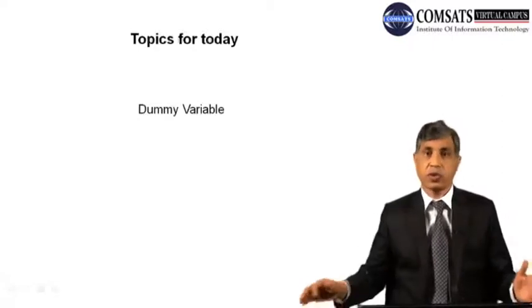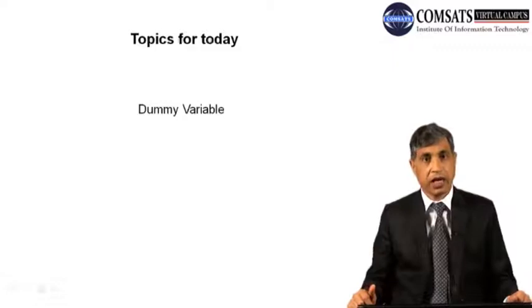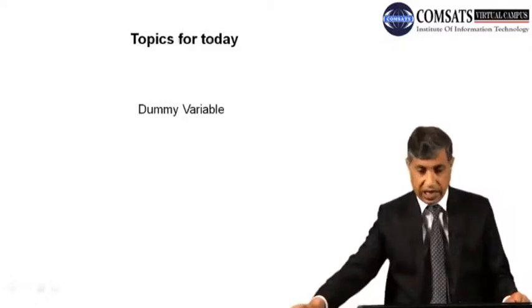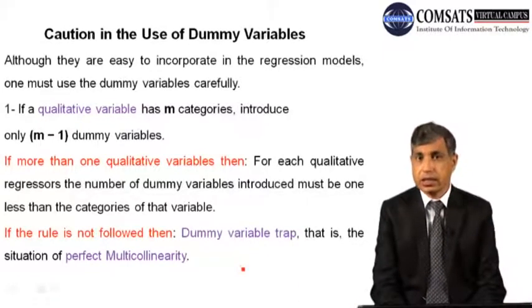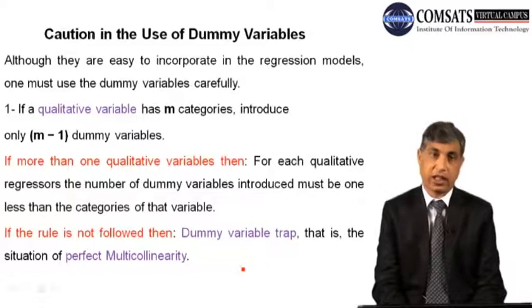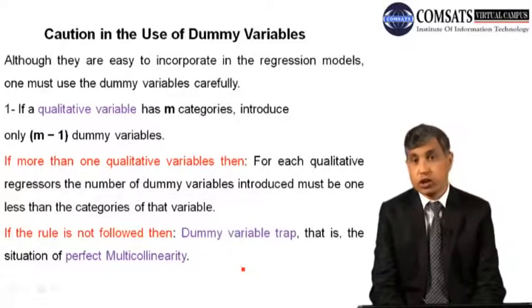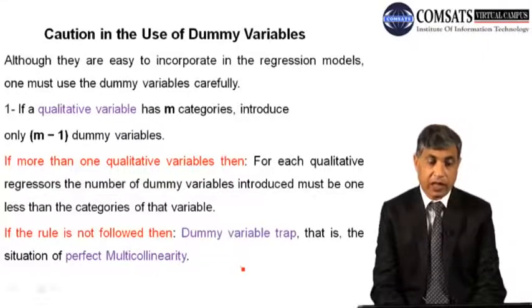So for today, we will remain within the limits of dummy variables, and I would like to complete this by the end of this lecture. The caution in the use of dummy variables: it is necessary to know the cautions, the reservations, or the noticeable points in using dummy variables.